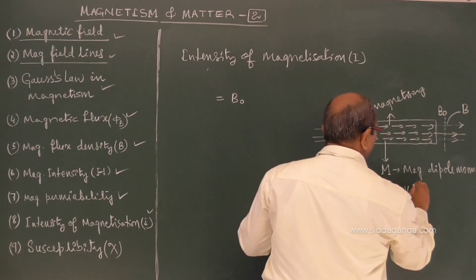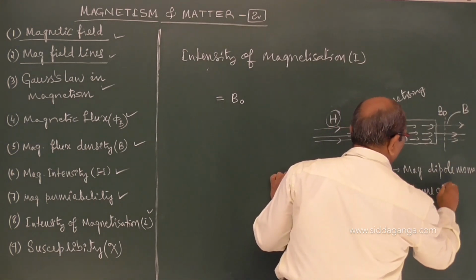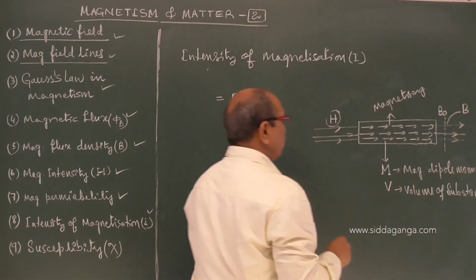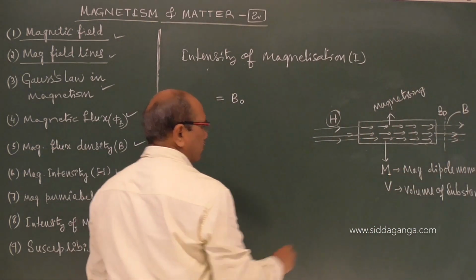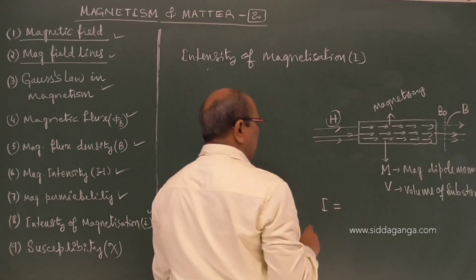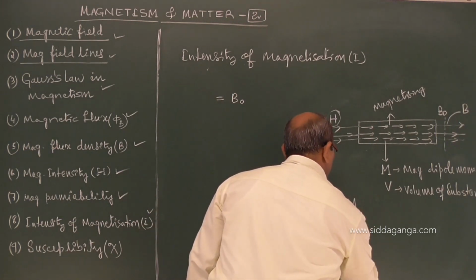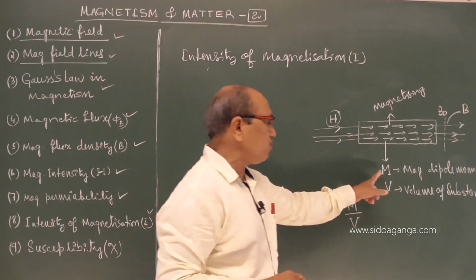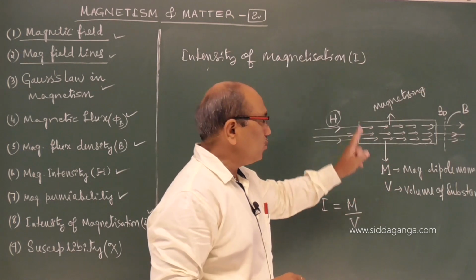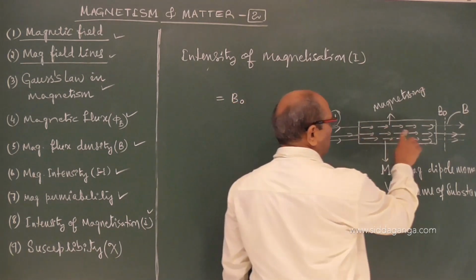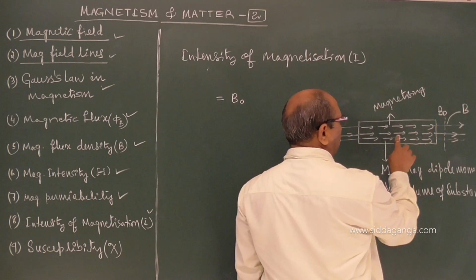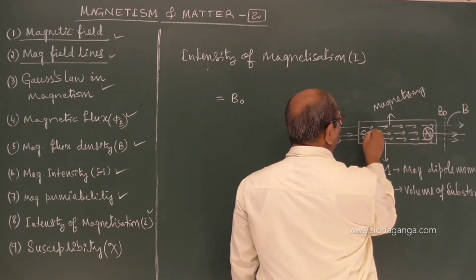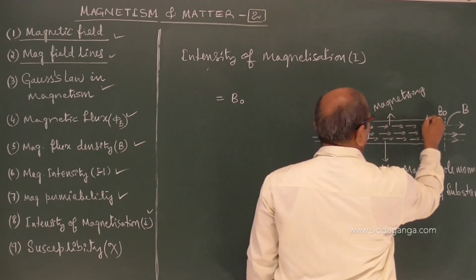V is the volume of the substance we have taken. Then we define I, the intensity of magnetization, as equal to the magnetic moment per unit volume. This magnetic moment is generated due to the polarization of the dipoles of the magnetic substance, with one end becoming north and the other end south, so a pole strength arises.